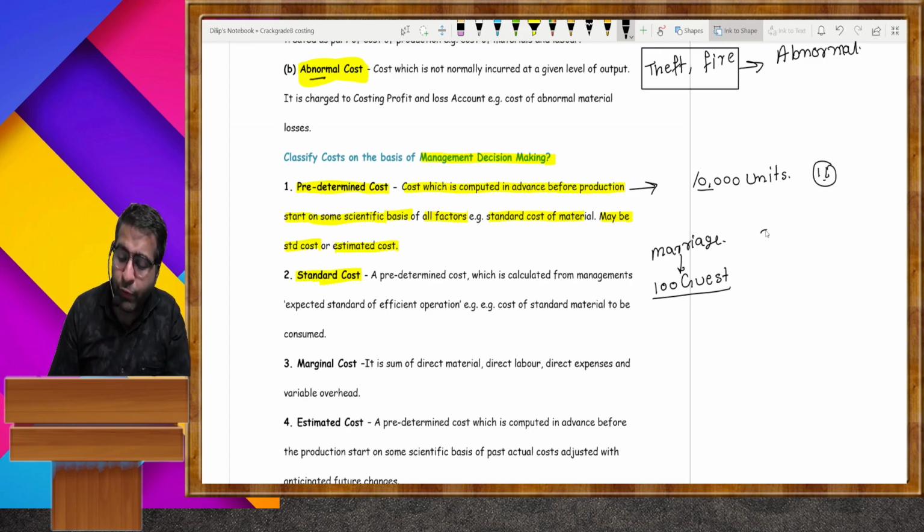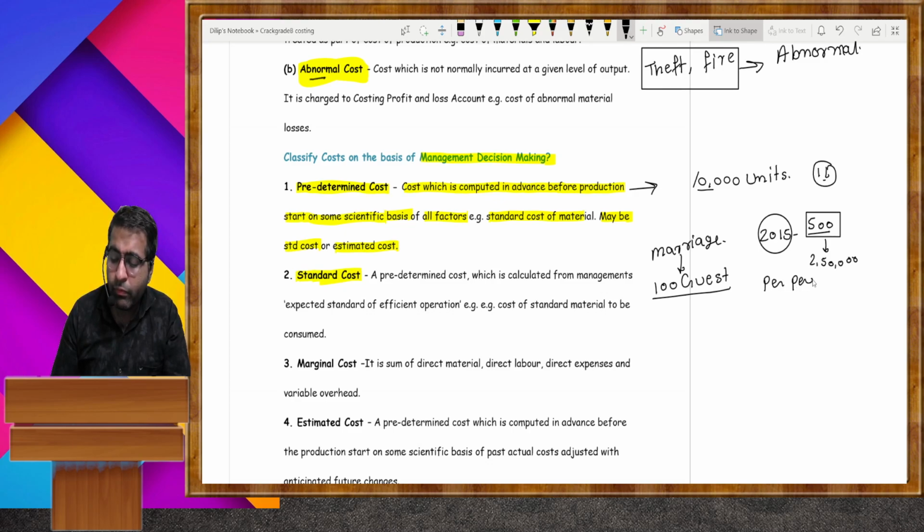In 2015, five or six years ago, there was a marriage at your home in which around 500 people gathered. These 500 people cost around 2,50,000. So per person cost is around 500 rupees.